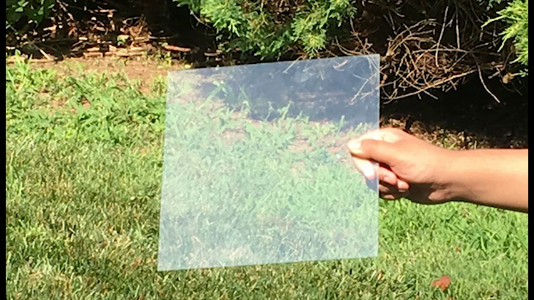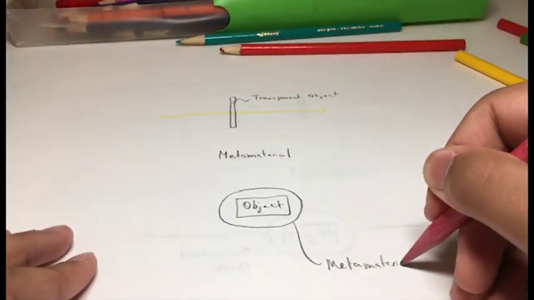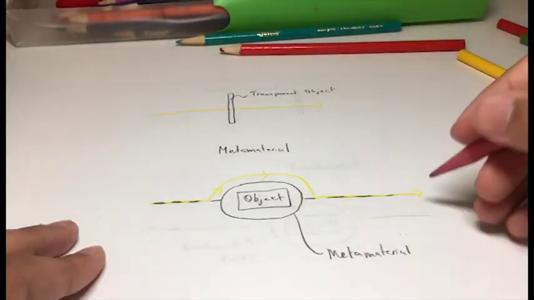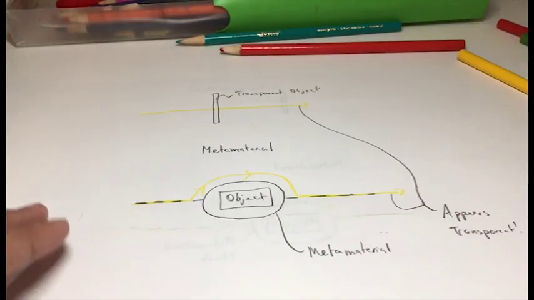So what about transparent objects? Generally, transparent objects allow light to pass through and follow its original path. In order to make the objects appear transparent, the metamaterial ensures that the light returns to its original path after bending it, thus making the object seem transparent and thereby creating no shadow.